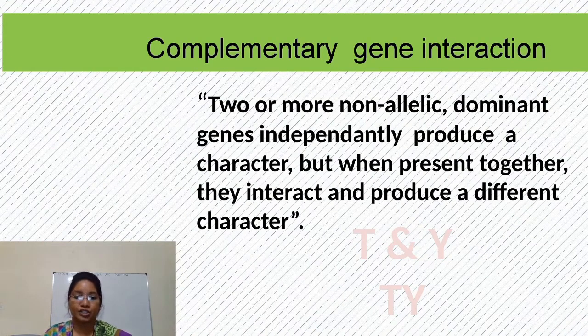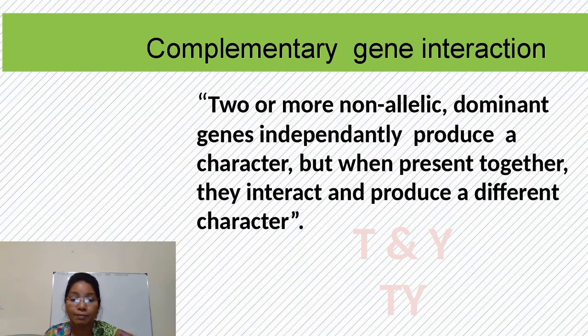Now see the definition. When two or more non-allelic dominant genes independently produce a character, but when present together they interact and produce a different character.